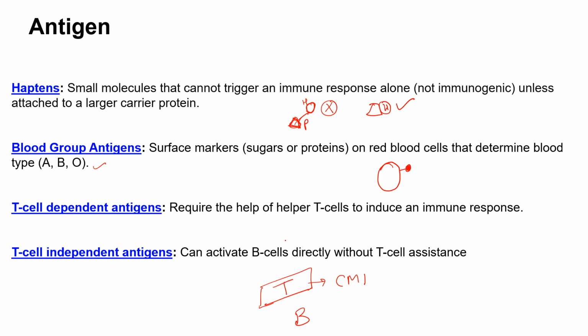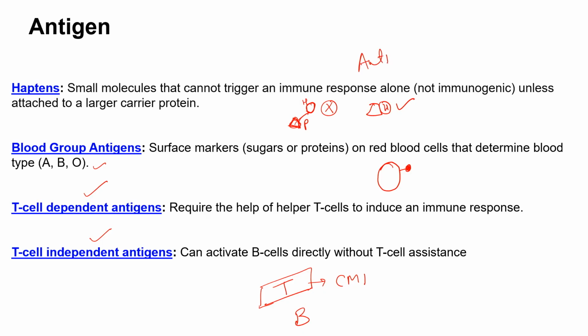And then there could be an antigen which may not require T cell activation. They can directly activate B cell to produce an immune response, and therefore these are called T cell independent antigen. So this could be a dependent and this could be an independent antigen. So there are ways to define the antigens, and just one thing I wanted to emphasize here, that antigens are actually the term given to proteins which can generate an antibody. So we can call it antibody generator.